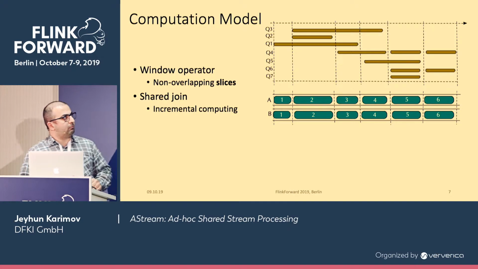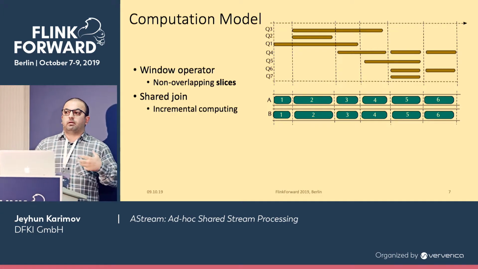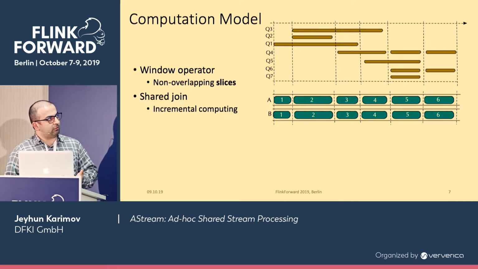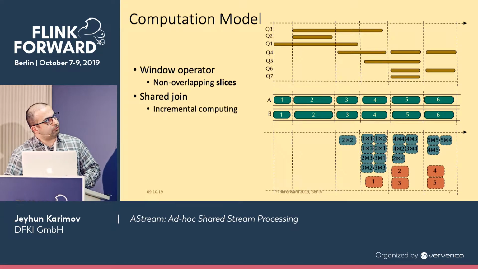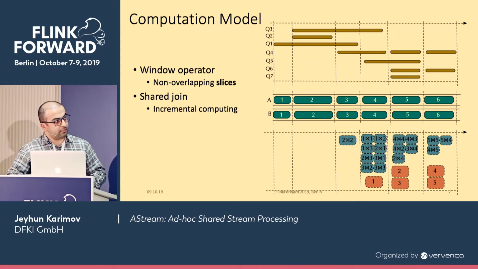Let's say we want to compute the shared join, and we have to employ incremental computing techniques. How can we join it? At this point in time, query 2's window is finished. So we join slice 2 of A with slice 2 of B, and it's emitted. At this point in time, query 1's window is finished, and we have to join slices 1, 2, 3 of A and B. Because we already joined slices 2, we reuse them.